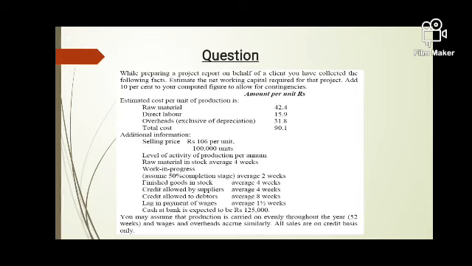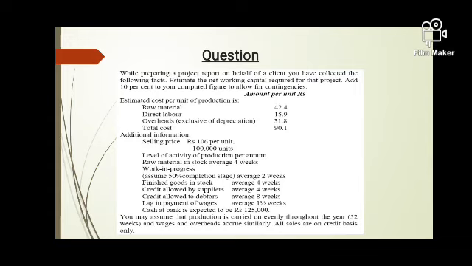Now the information in this question is as follows. Raw material per unit, the company is purchasing at 42 rupees 40 paisa. Labor, that means the wages which I am paying, is 15 rupees 90 paisa per unit. For one particular product I am paying my labor 15 rupees 90 paisa, and the total cost of making one product is 90 rupees 10 paisa. The company is selling this product at 106 rupees per unit, and there are 1 lakh units which the company is producing.